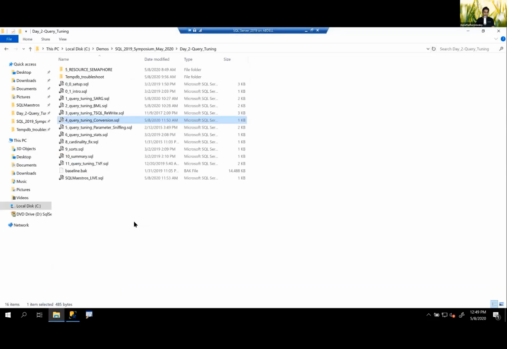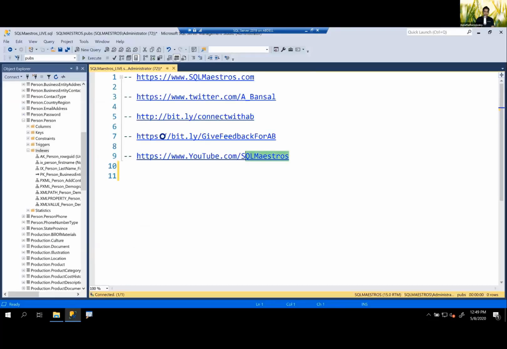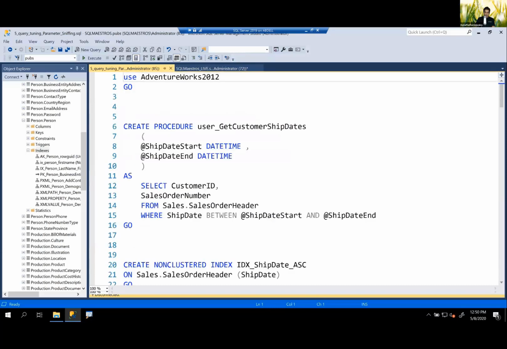Okay, so next one is parameter sniffing, the fifth example. Five query tuning tricks, and I'm just assuming that parameter sniffing will be quite known to you. So checking, Satya, is it all good with time and everything? How are we doing? Yes, Amit, we have 10 more minutes. Fair enough. Fifth demo, parameter sniffing, and let's look at that.